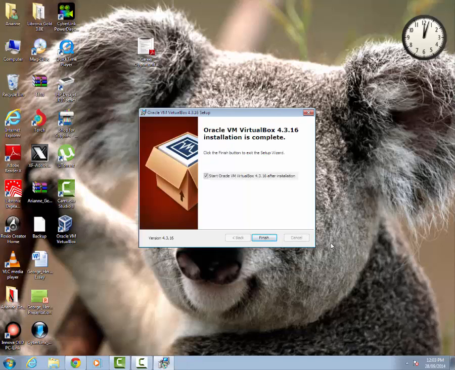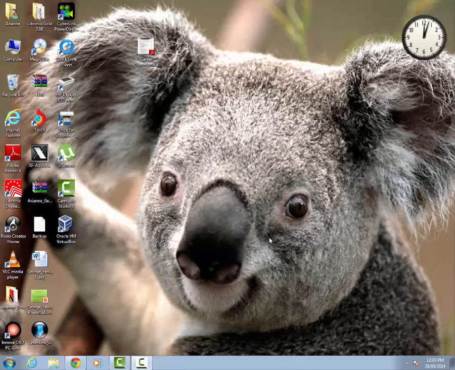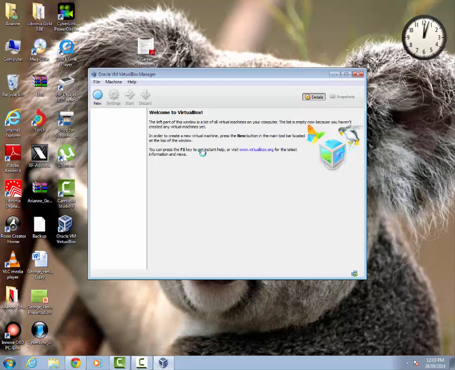Right, so now that it's finished, you're going to see start Oracle VirtualBox after installation. Just click finish, and it will start up. Alright, and here you have it. This is VirtualBox. Alright, I'll just do the creation of one virtual machine.